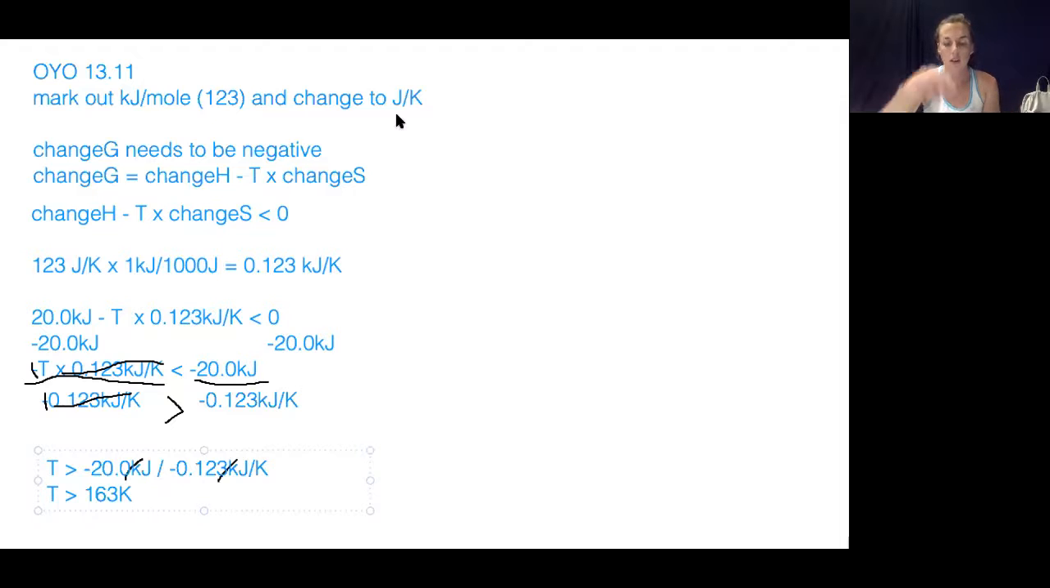Okay, that is on your own 13.11. Now we are going to do on your own 13.12. So I'm going to clear this out. All right, on your own 13.12. Last one. It says, is the following synthesis of ethyl alcohol a spontaneous reaction at 298 Kelvin? And it gives us an equation. Well, at 298 Kelvin, that's standard temperature, standard conditions.